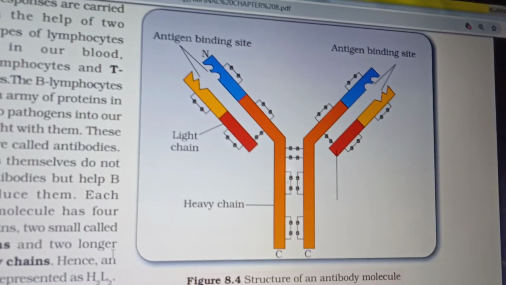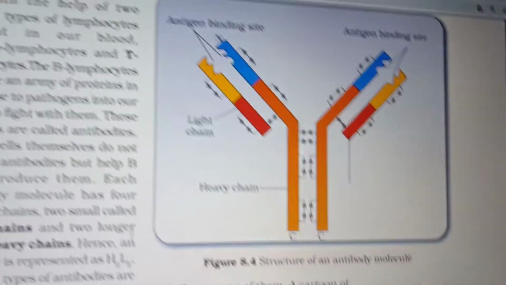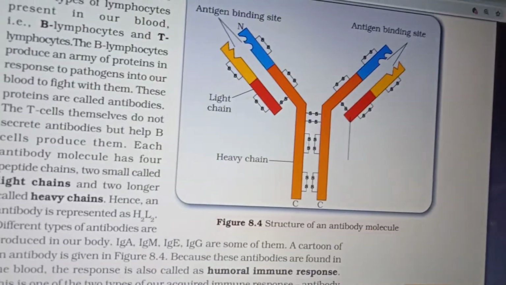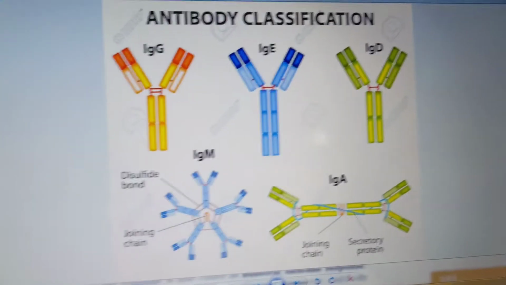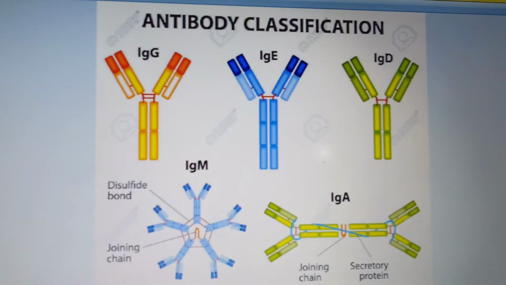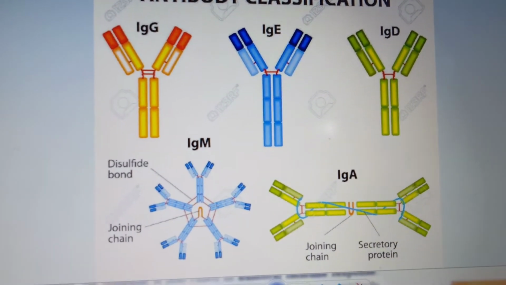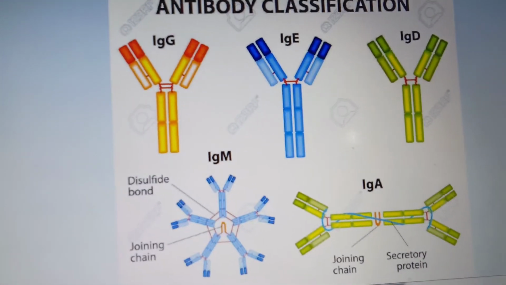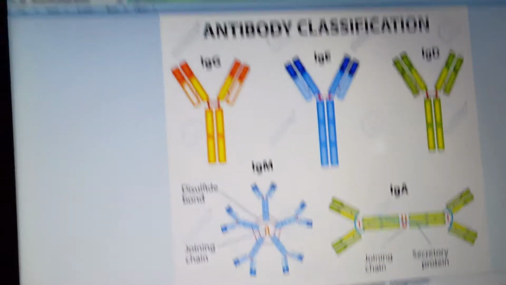Okay, now we will see the different types of antibodies. That is IgG, IgE, IgD, IgA. These are the different defense mechanisms present in your body, and IgM. See, antibody classification. Ig is nothing but immunoglobulin. Okay, first it is given about IgG.